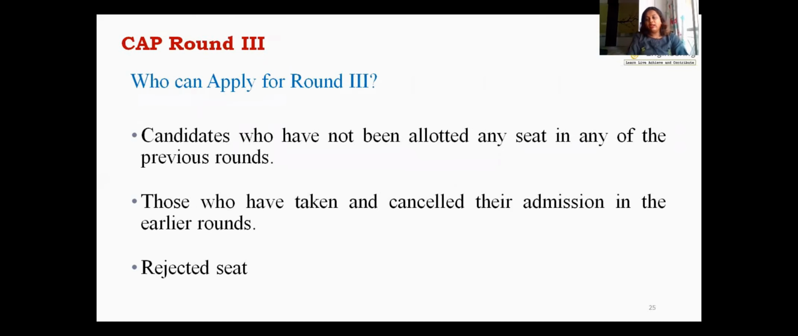CAP round 3. CAP round 3 is the final round. So again, before CAP round 3, you have an option to edit your option form, but now freeze and not freeze options are not available for CAP round 3 as this is the final round. So who goes for CAP round 3? The candidates who have not been allotted any seats in CAP round 1 or 2, or the candidates who are not satisfied with the seats allotted to them in CAP round 1 and 2.